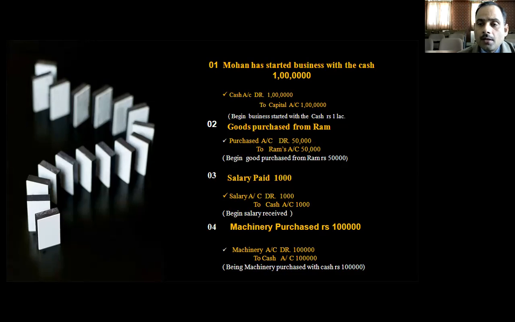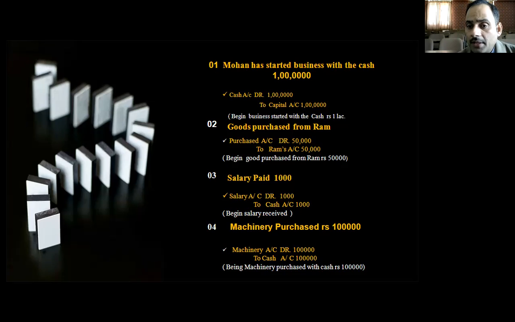Now, below these transactions, we can mention a little narration, a description of the entire transaction we have recorded. We know the rules of accountancy very well, but those who don't know these golden rules and how they are used for recording transactions will find it very difficult to understand what we have recorded.